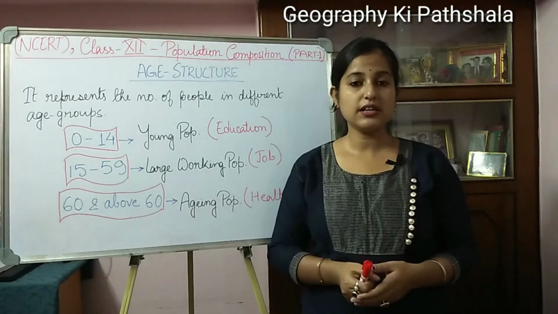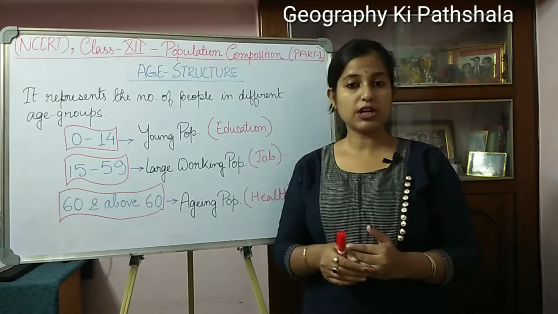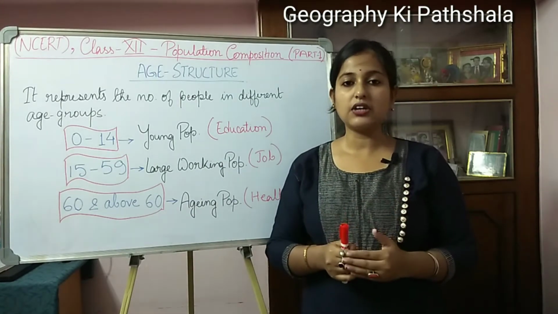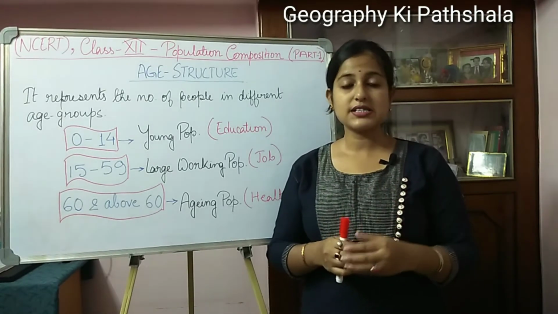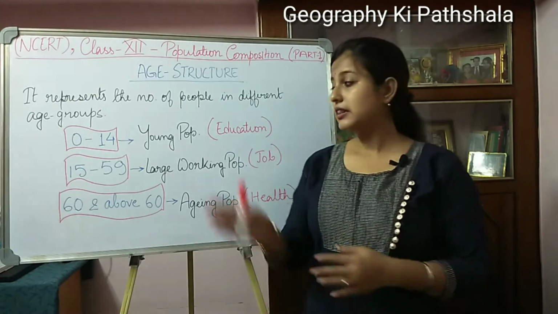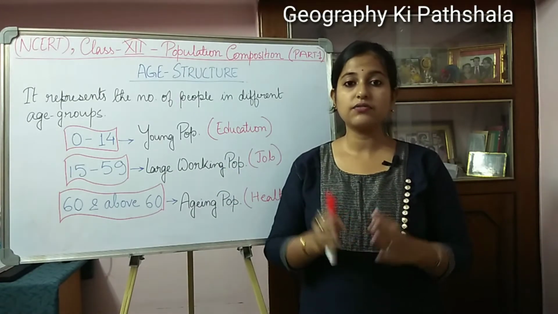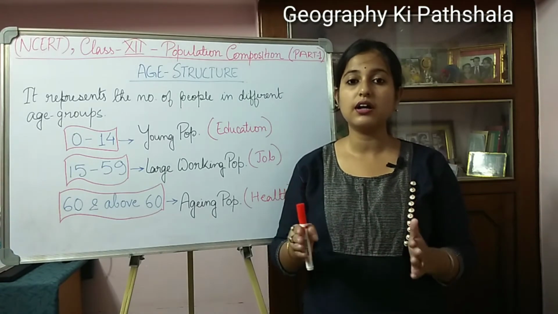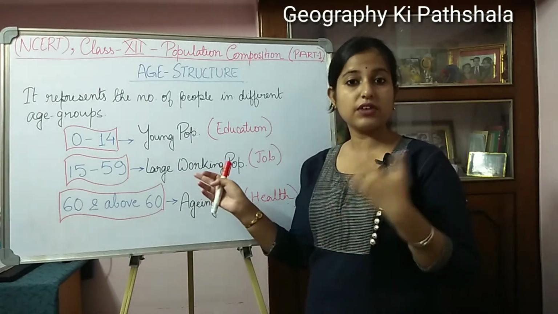Next, the 15 to 59 age group is the large working population group. So if the government changes any policies regarding taxes or any policies related to the revenue system, it has to think about this population, because it is the large working population and the main source of the revenue of the country.